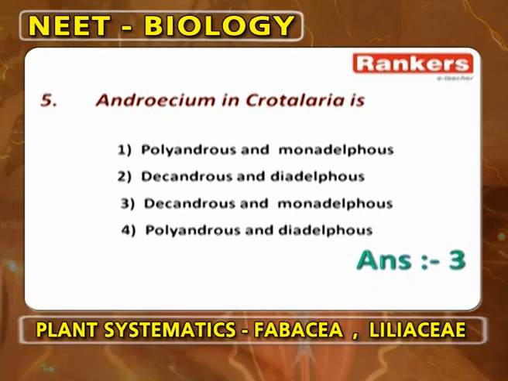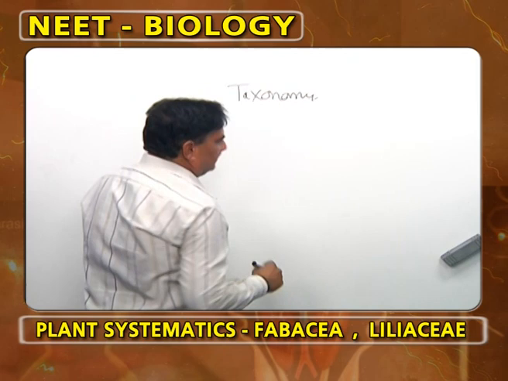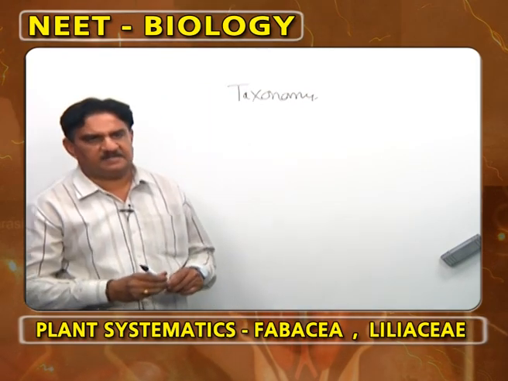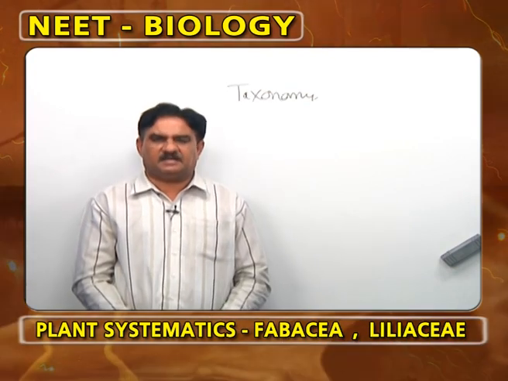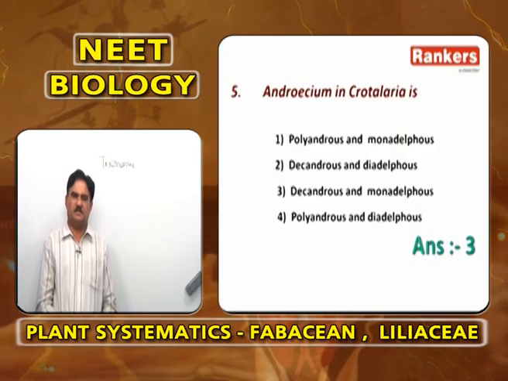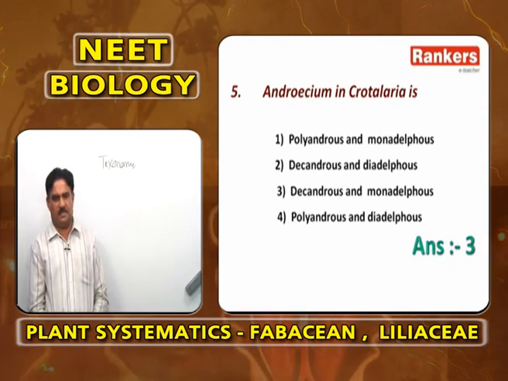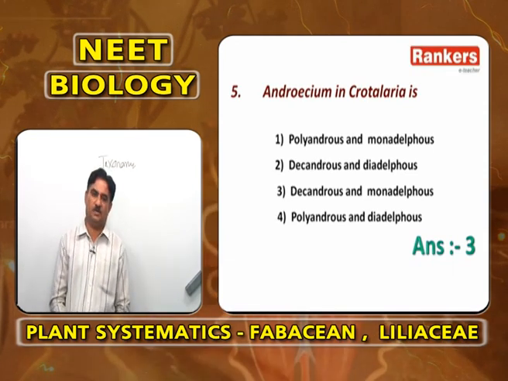Androecium in Crotalaria is decandrous. Decandrous means 10 stamens are present. Deca means 10. The speciality is that in the total plants of Fabaceae, the stamens are diadelphous. But there are 2 plants in Fabaceae with monadelphous stamens.